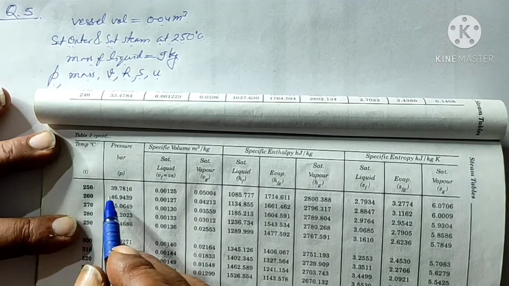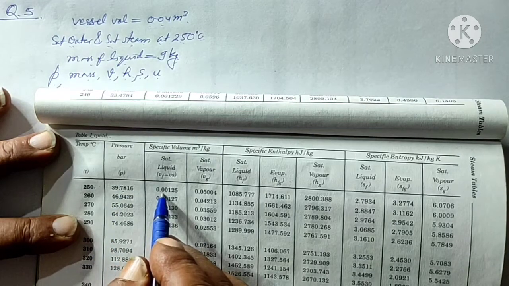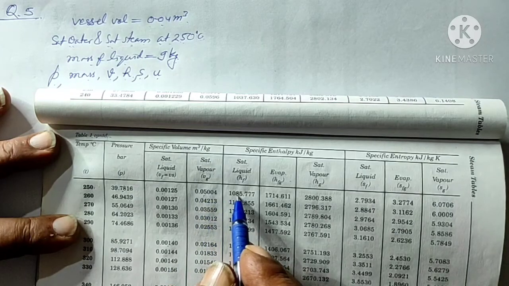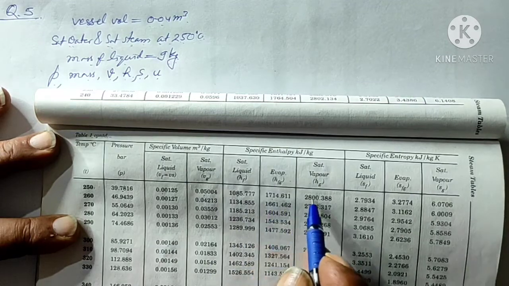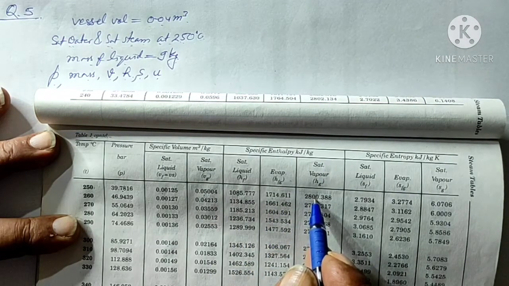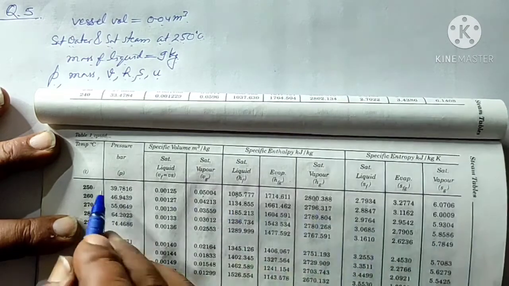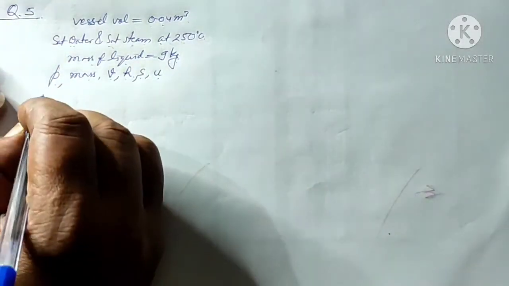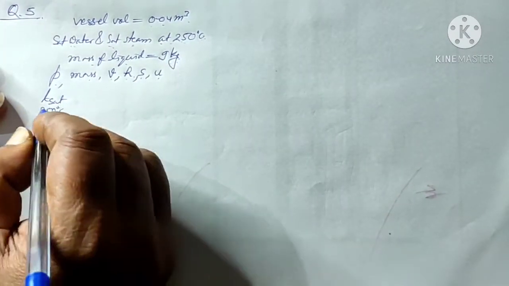Then I will note down the data of pressure, specific volume of water, specific volume of dry saturated steam, enthalpy of the liquid, enthalpy of the latent heat, and the enthalpy of the gas, similarly SF, SFG and SG. From this steam table I will note down in my copy. So T saturated is given as 250 degrees centigrade.